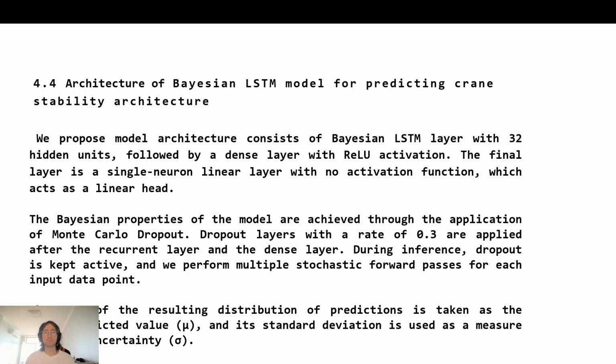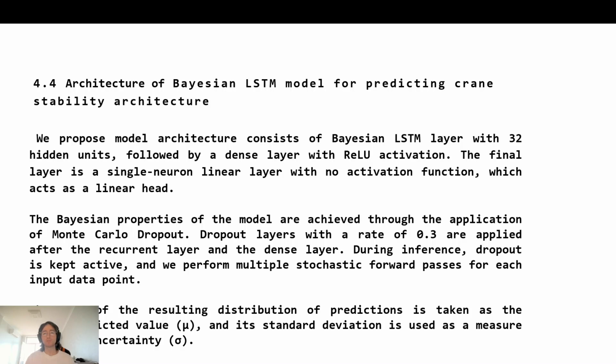Architecture of Bayesian LSTM model for predicting crane stability. The proposed model architecture consists of a Bayesian LSTM layer with 32 hidden units, followed by a dense layer with ReLU activation. The final layer is a single neuron linear layer with no activation function, which acts as a linear head. The Bayesian properties of the model are achieved through the application of Monte Carlo dropout.